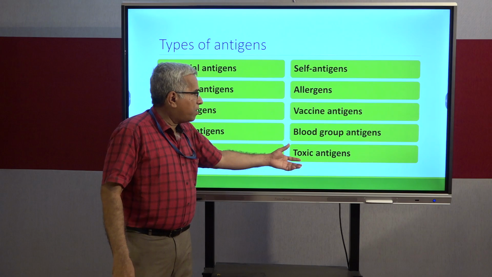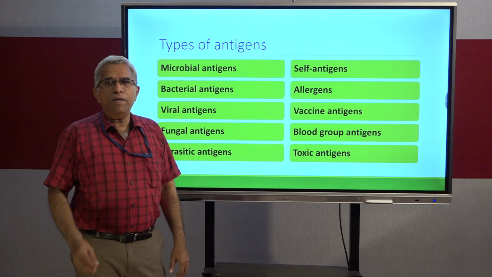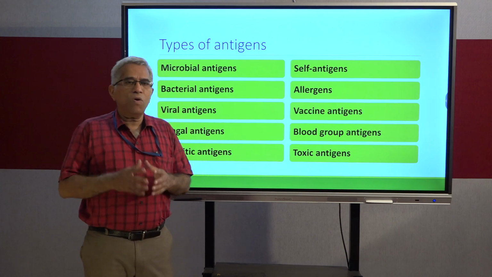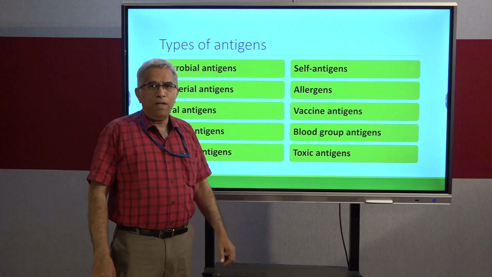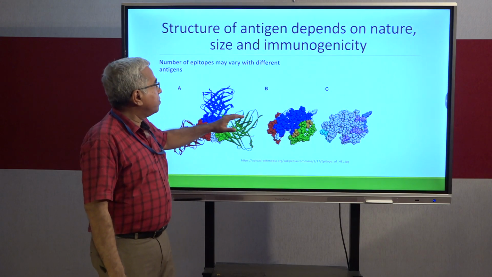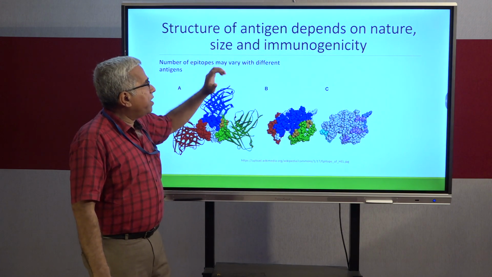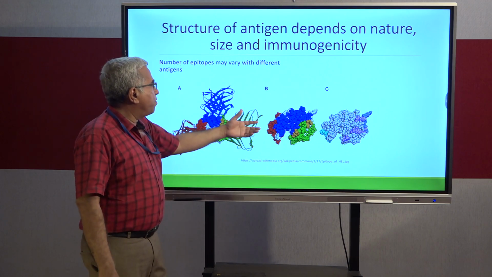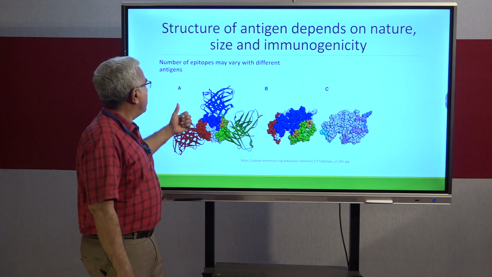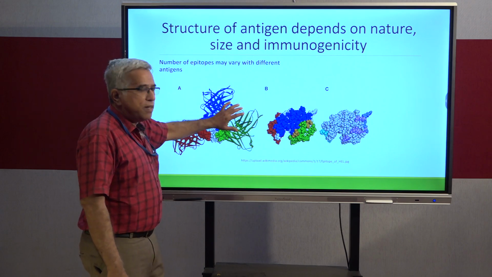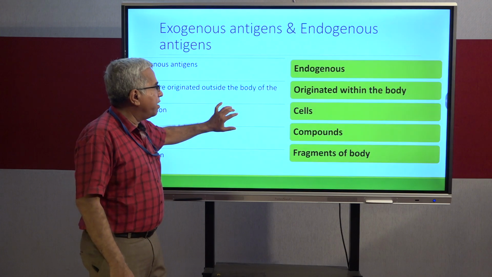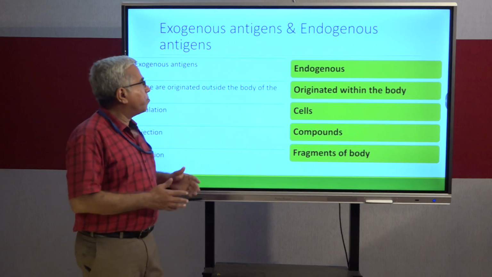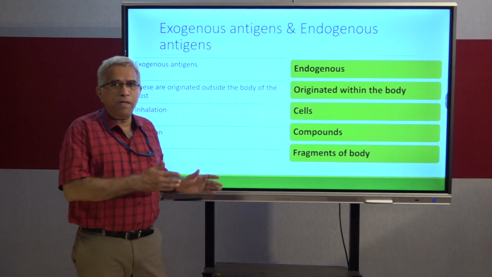Whatever may be, there are toxic antigens also. There may be tetanus toxoid. You might be knowing one disease called tetanus. That tetanus toxoid is a toxic antigen. There may be tumor antigens also. We will learn it later. Structure of antigen depends on nature, size and immunogenicity. Here you can see the beautiful pictures of antigens, and the number of epitopes may vary with different antigens. I also already made it very clear. And there is one more classification regarding the antigens. Probably this may be the last slide or penultimate slide.